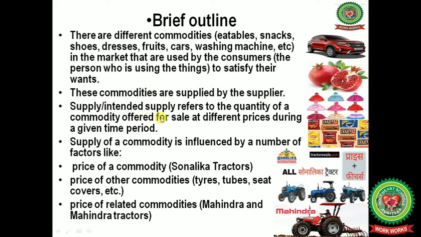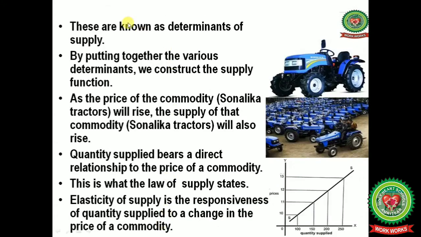Supply or intended supply refers to the quantity of a commodity offered for sale at different prices during a given time period. Supply of a commodity is influenced by a number of factors like the price of a commodity, like Sonalika tractors, the price of other commodities like tires, tubes, seat covers, etc., and the price of related commodities like Mahindra and Mahindra tractors. These are known as determinants of supply.